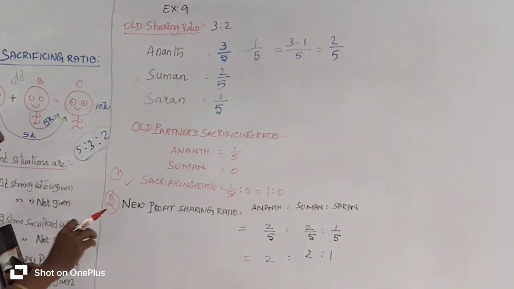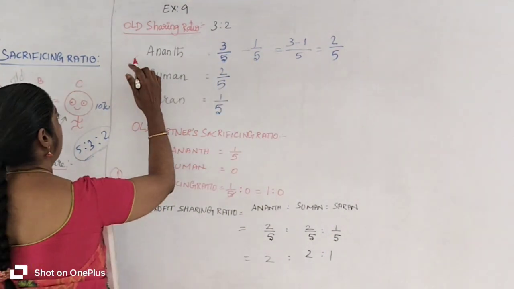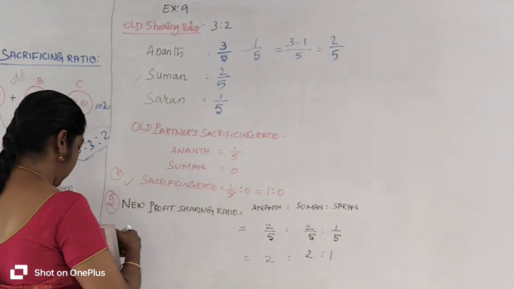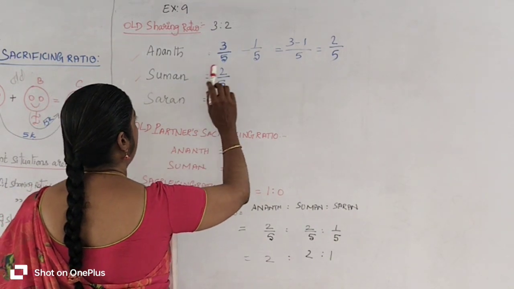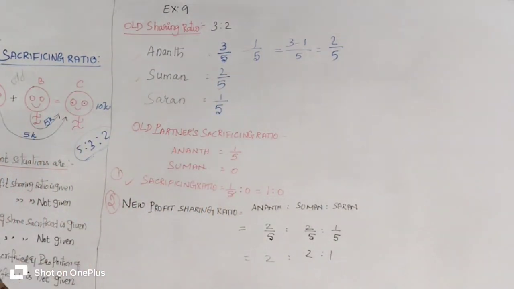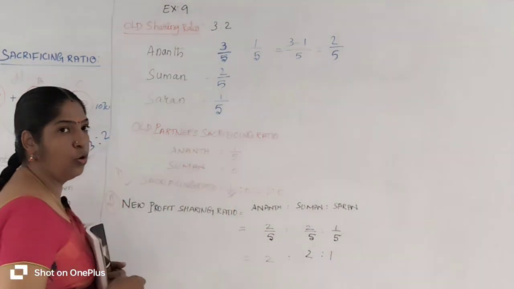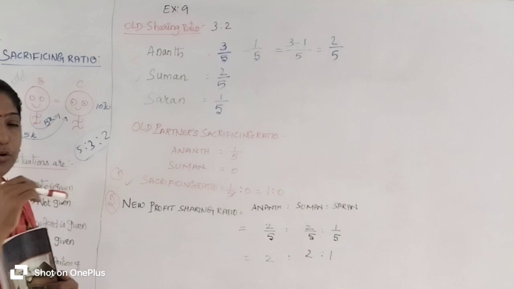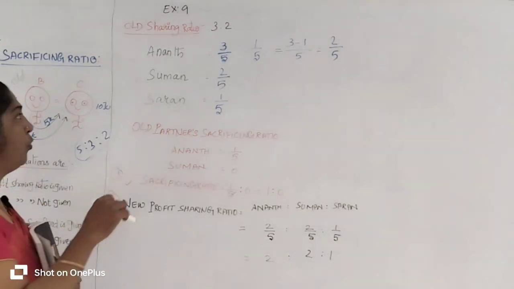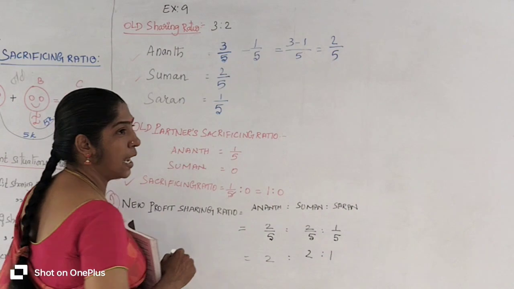Now we are going to find out the new profit sharing ratio. Let's take Anand, the old partner. Anand's old profit sharing ratio is 3/5. Then Anand sacrifices his share of profit, 1/5, to give to the new partner Saran. To find the new profit sharing ratio, we subtract the sacrificing ratio from the old profit sharing ratio.